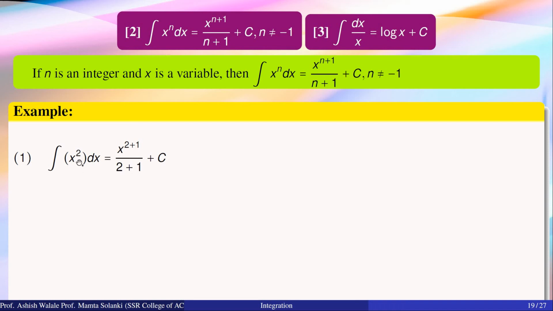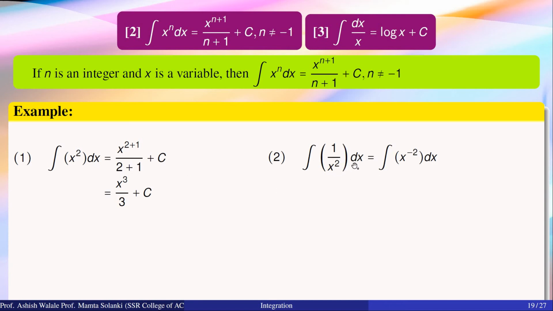Consider this example: integration of x square dx. Here n is equal to 2. n is not equal to minus 1, so we apply the second formula: x raised to n plus 1, meaning 2 plus 1, divided by n plus 1, meaning again 2 plus 1, plus constant of integration, which is equal to x cube upon 3 plus constant of integration.